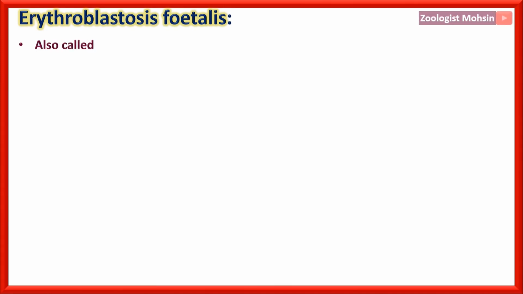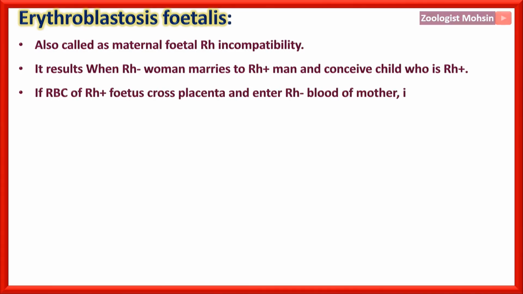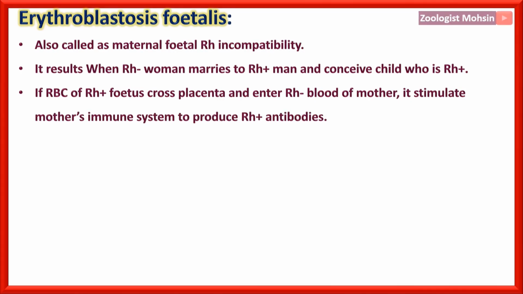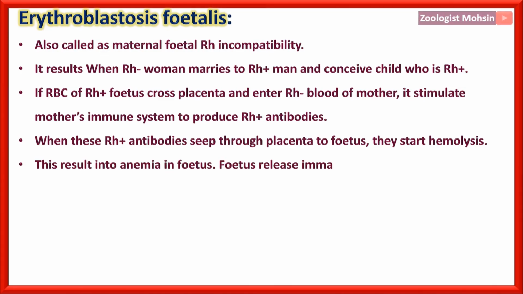Erythroblastosis fetalis, also called as maternal fetal Rh incompatibility. It results when Rh negative woman marries to Rh plus man and conceive a child who is Rh plus. If RBC of Rh plus fetus cross placenta and enter Rh negative blood of mother, it stimulates mother's immune system to produce Rh plus antibodies. When these Rh plus antibodies seep back through placenta to fetus, they start hemolysis. This results into anemia in the fetus, and fetus release immature erythroblast in the blood, and that's why this is